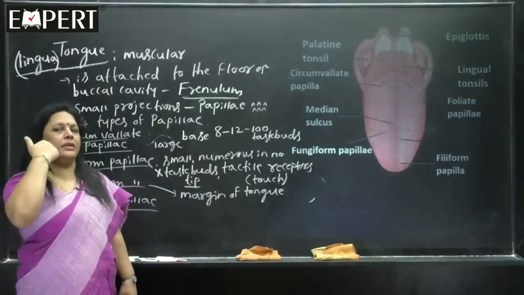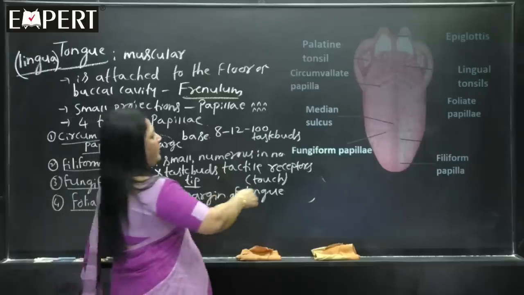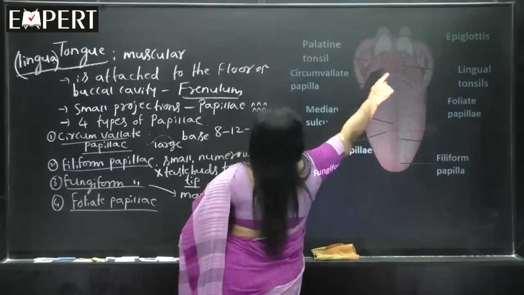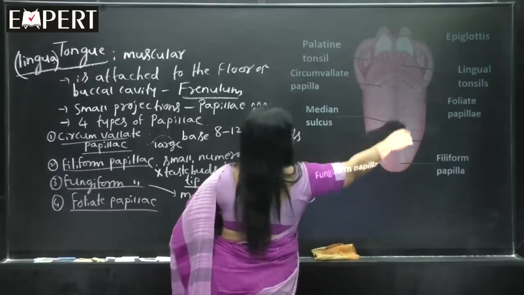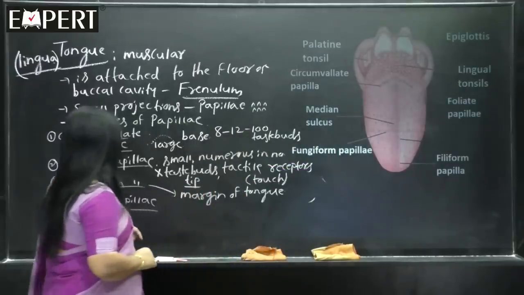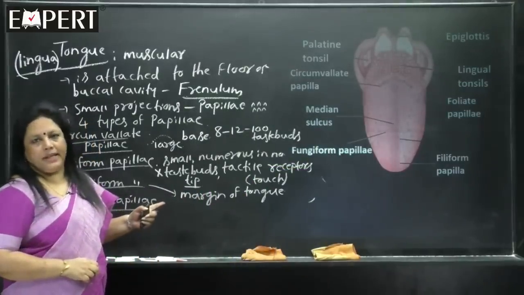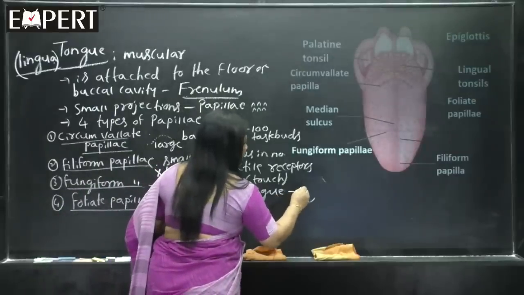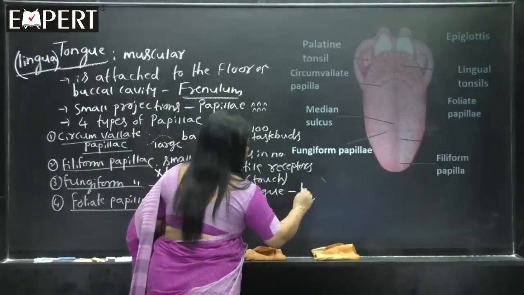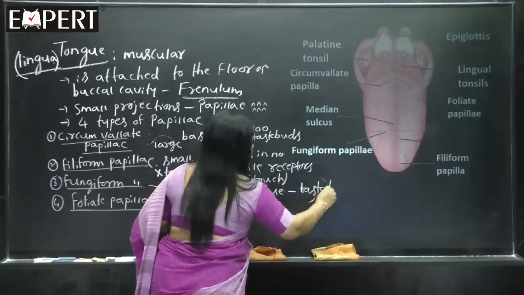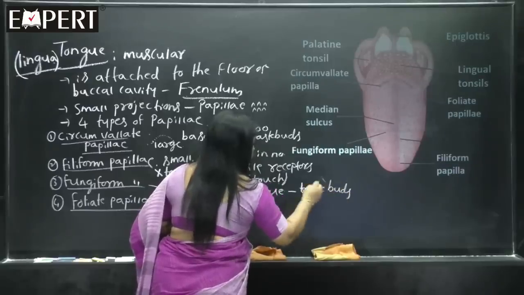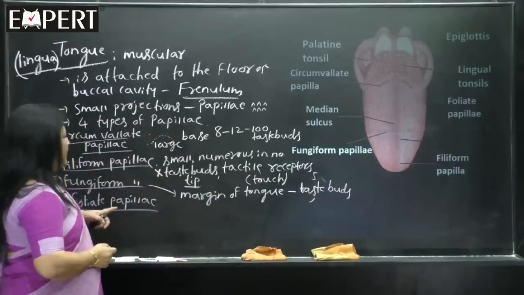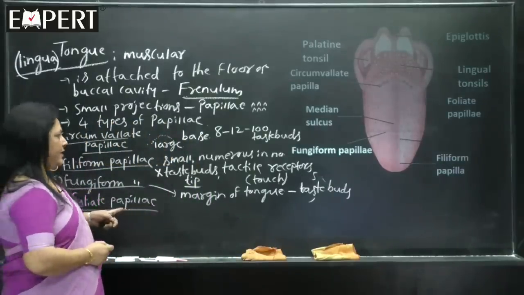So how you have to imagine: at the tip, filiform papillae; at the base, circumvallate papillae; on the margins, fungiform papillae. Fungiform papillae show taste buds, and each fungiform papilla shows 5 taste buds. Are you understanding?